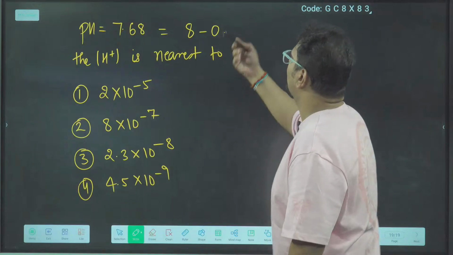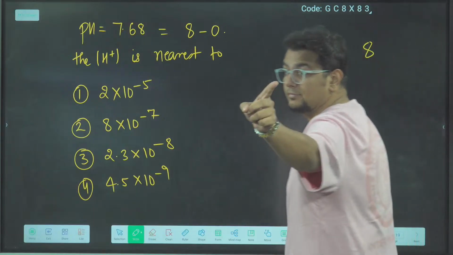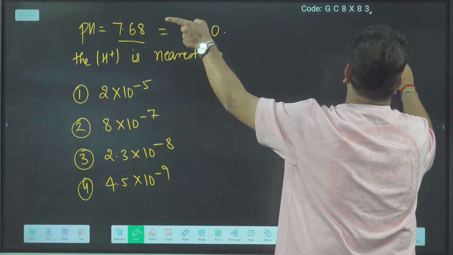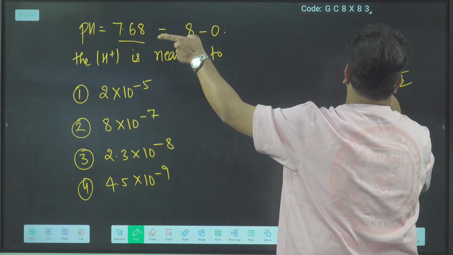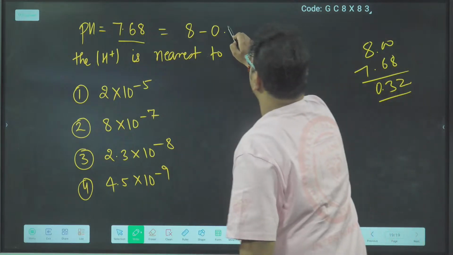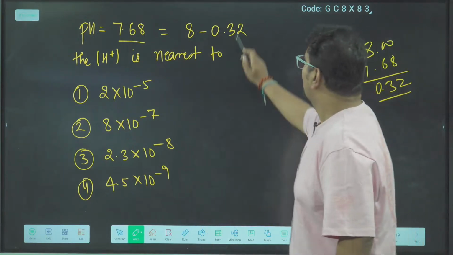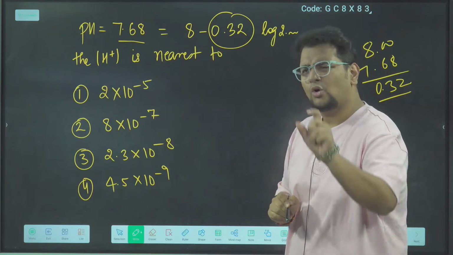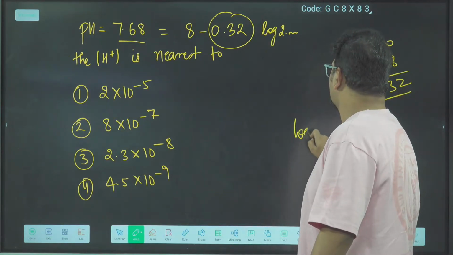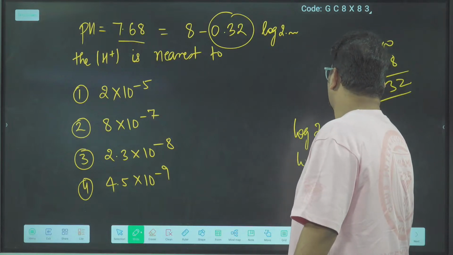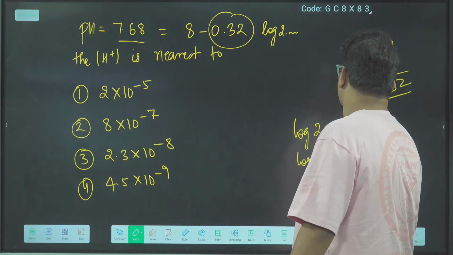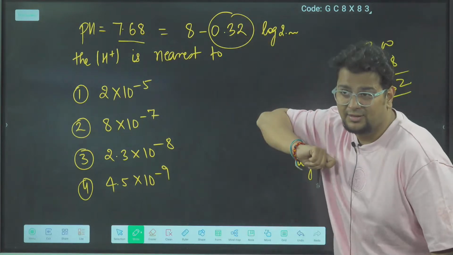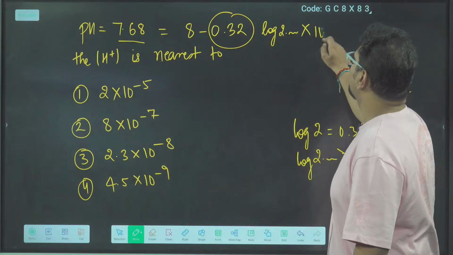8 minus 7.68. Sheikh Basha, check. I will get 0.32. So I will subtract here 8 minus 0.32. 0.32 will be log 2 point something. Sir, why log 2 point something? Because log 2 is 0.3, so log 2 point something will be more than 0.3. I want a little more than 0.3. So it is 2 point something into 10 to the power minus 8.